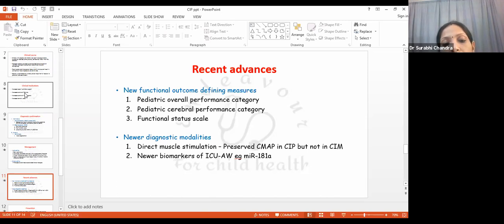And there are certain new diagnostic modalities as well. First is the direct muscle stimulation, in which if it is a CIP, then compound muscle action potentials will not be reduced, they will be preserved, but that will not happen in patients with CIN. So especially if we are testing muscles which are not supplied by the nerves which have been involved in CIP. And there are certain new biomarkers also, for example, miR-181a.